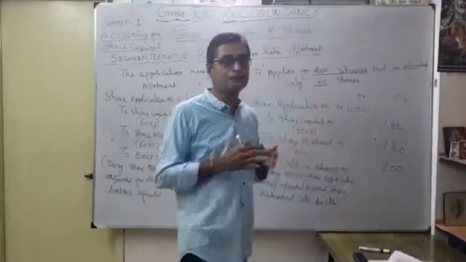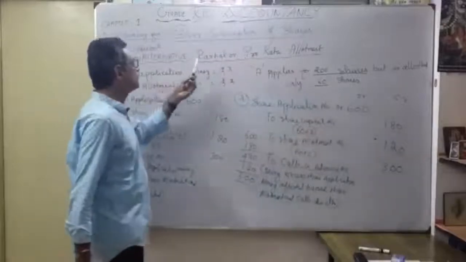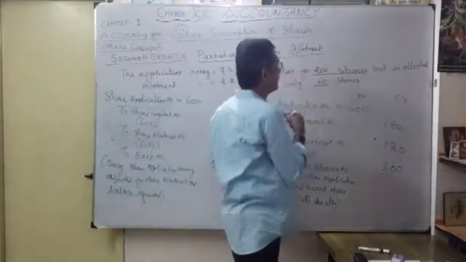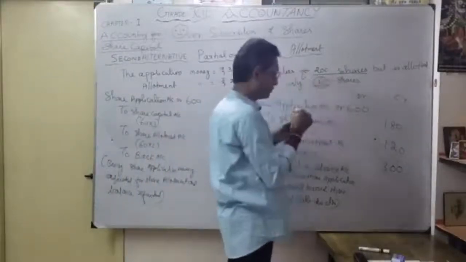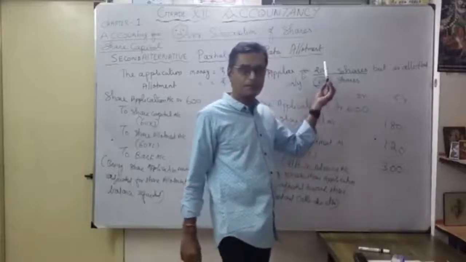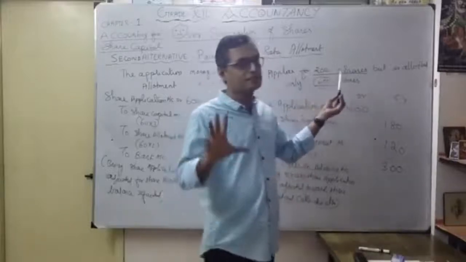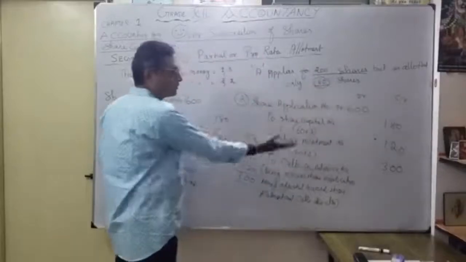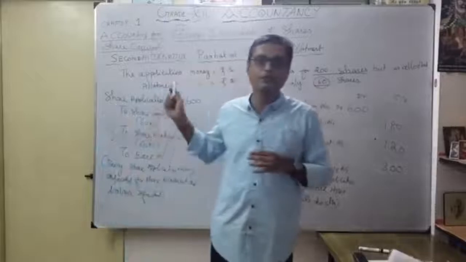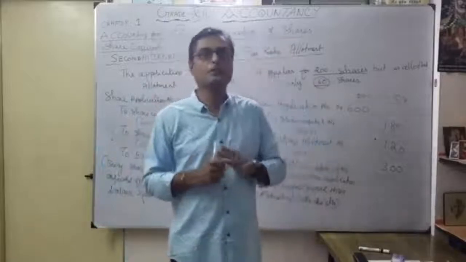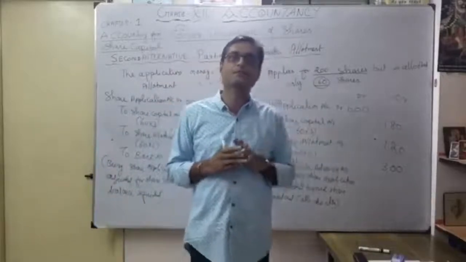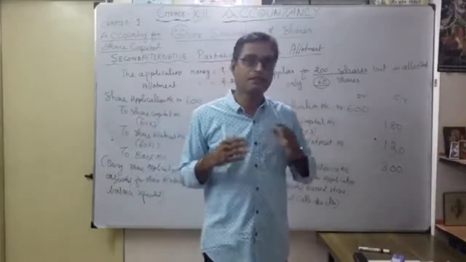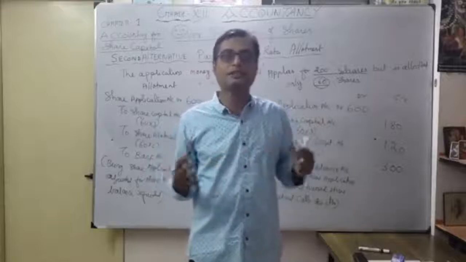That is the two situations for excess application money in the second alternative, partial or pro rata allotment. Here, what is pro rata? Of the 200 shares, only 60 shares are allotted, on a pro rata basis. The person applied for 200 shares but got only 60 shares. So the application money for the 200 shares is utilized for two different situations, according to the second alternative. I hope you understood the first alternative, full rejection of application, and the second alternative, partial or pro rata allotment. The third alternative we will discuss in detail in a subsequent class; that is a bigger one.